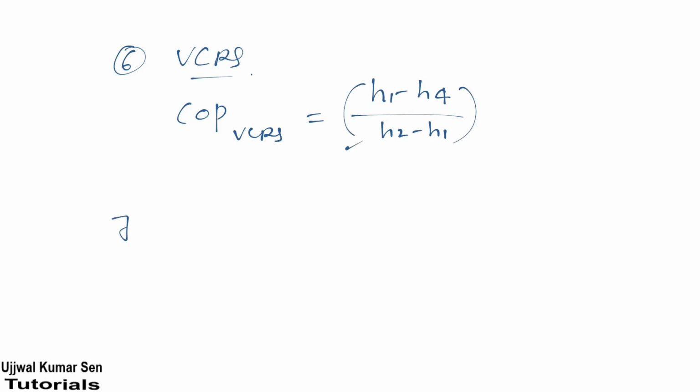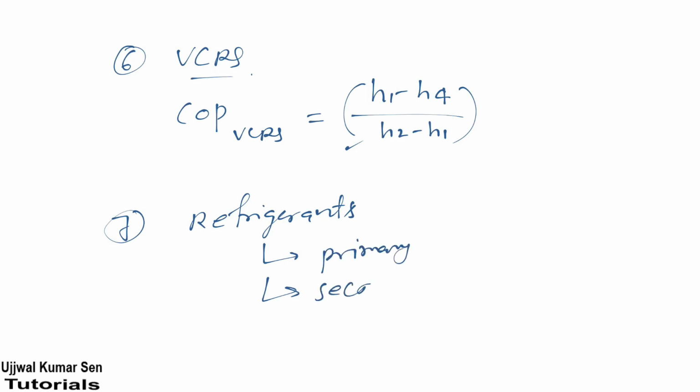Now let's come to the seventh formula, which is pretty important for you. Here we're going to talk about refrigerants. There are two types of refrigerants: one is primary, another one is secondary.